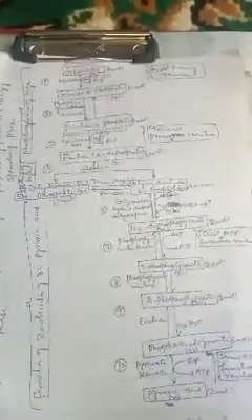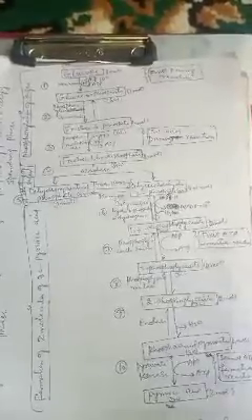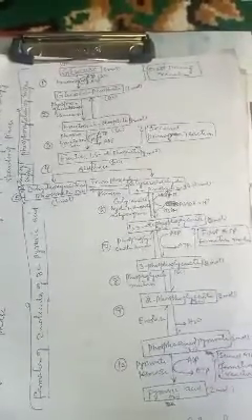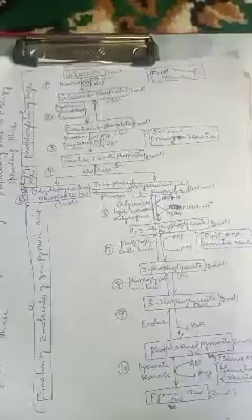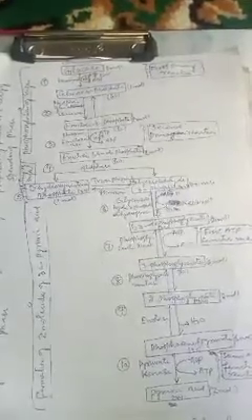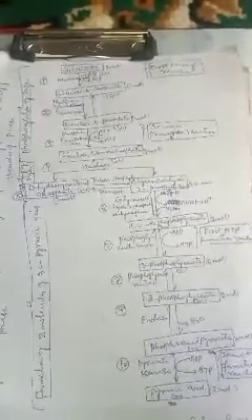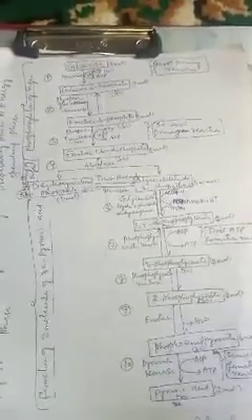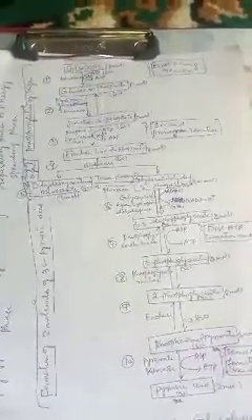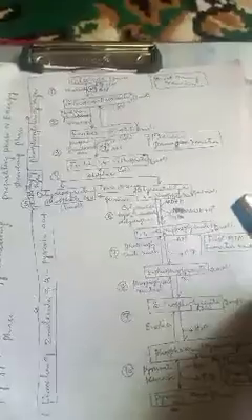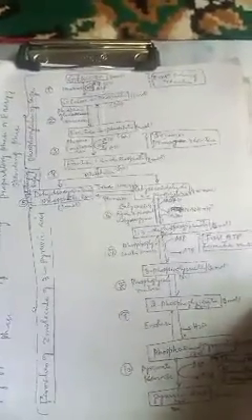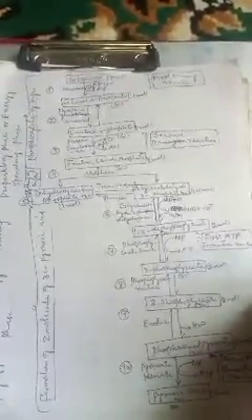We are discussing the mechanism of respiration, and we have taken the first step, that is glycolysis. This glycolysis has been derived from two Greek words, glyco and lysis. Glyco means glucose and lysis means breakdown. So it is the breakdown of glucose, and this glycolysis takes place in the cytoplasm of the cell, and it is also known as the EMP pathway